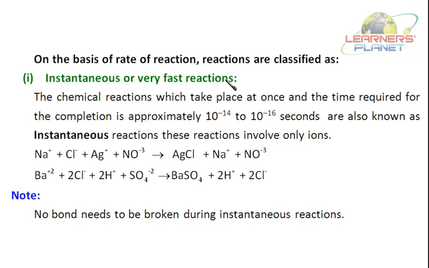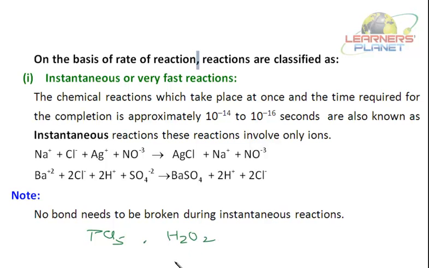On the basis of rate of reaction, reactions are classified as instantaneous or very fast reactions. Instantaneous means as soon as you mix the reactants, the reaction completes. Where will it happen? Say if I am taking covalent compounds like PCl5 or the H2O2 reaction.